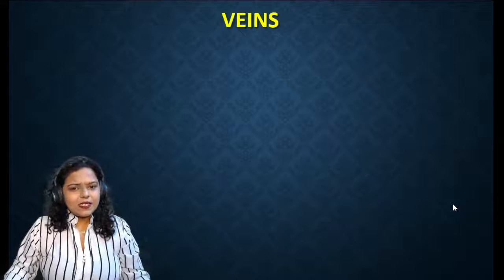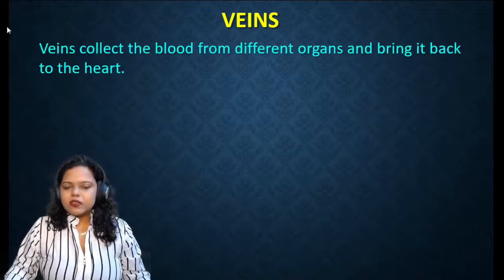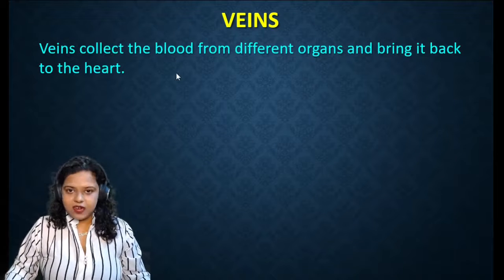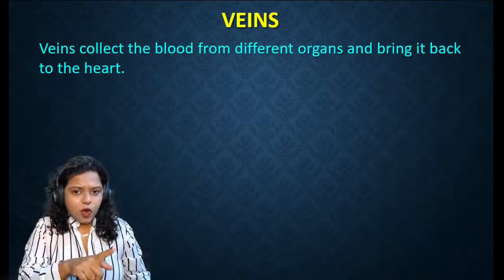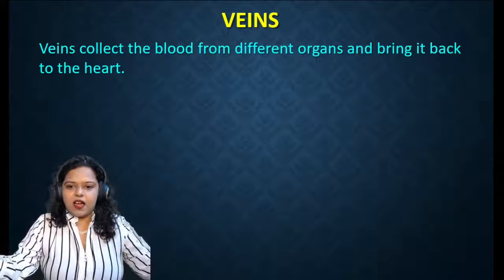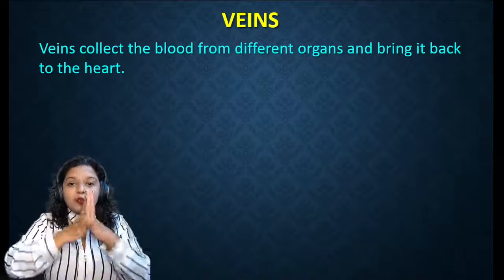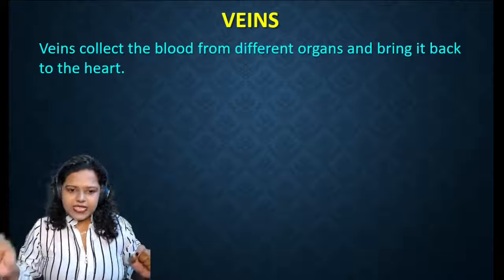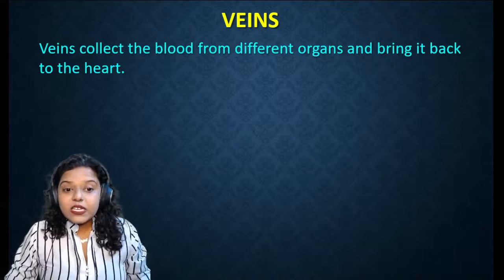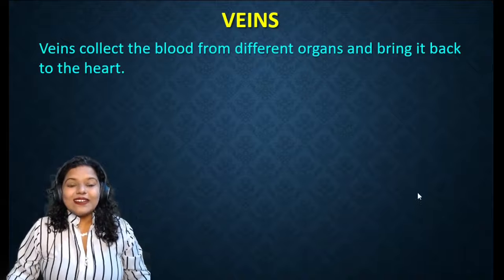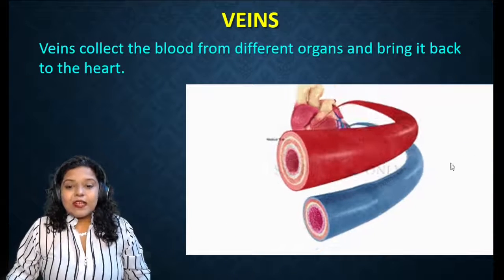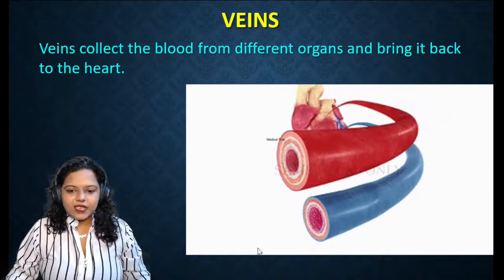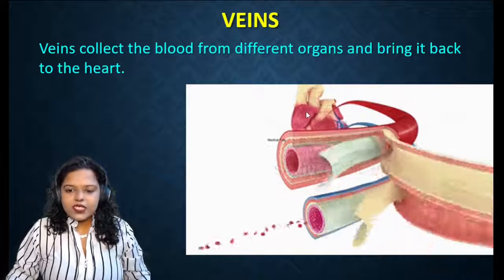Let's understand a little what is your vein. Veins collect the blood from different organs and bring it back to the heart. As we studied, arteries are the ones which carry the blood away from the heart. So veins are the ones which bring the blood towards the heart. It will bring the blood from different cells to the heart. Now why it will bring to the heart? So that the heart will again make the blood oxygen rich. So you can observe the one in blue color is your vein. It is getting the blood towards the heart.